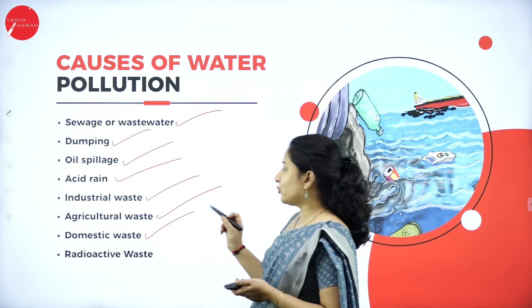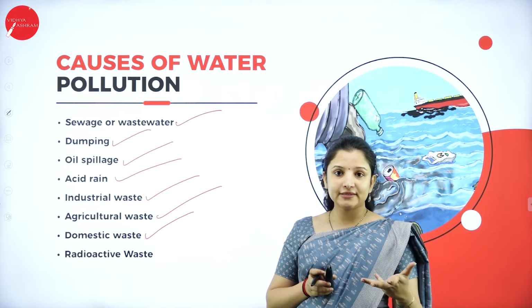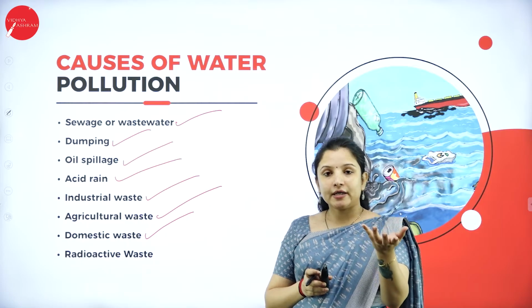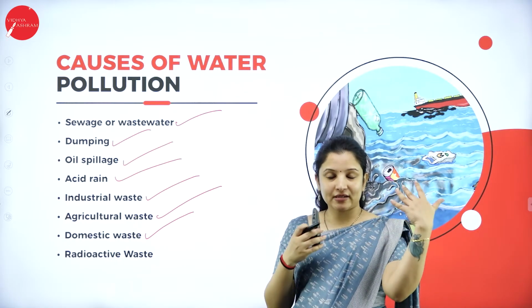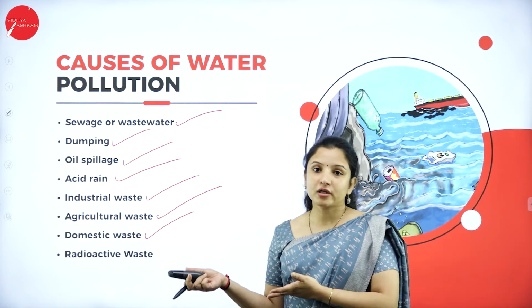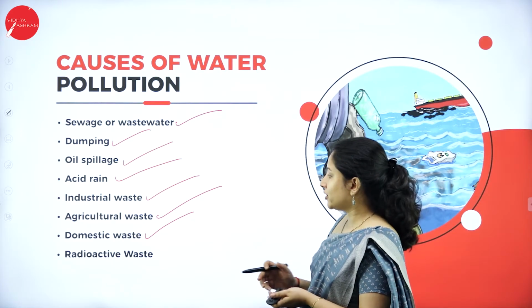Next is domestic waste. Domestic waste is nothing but our household waste. Household waste such as the microplastics and some of the waste materials that we clean in the house, that flows through the drain, and eventually the drain will be connected to a water body. Therefore, the domestic waste can also cause water pollution.